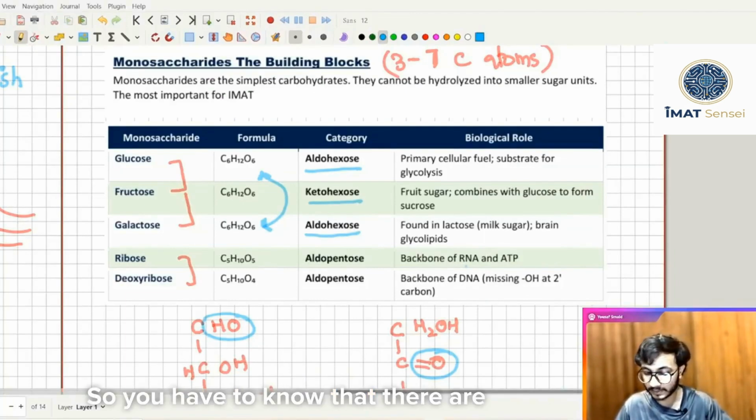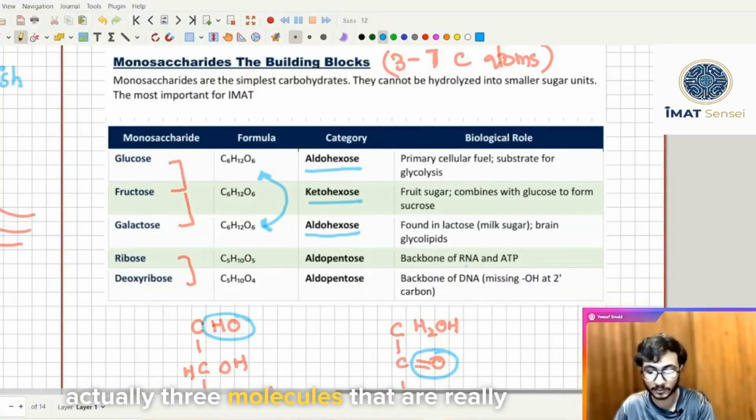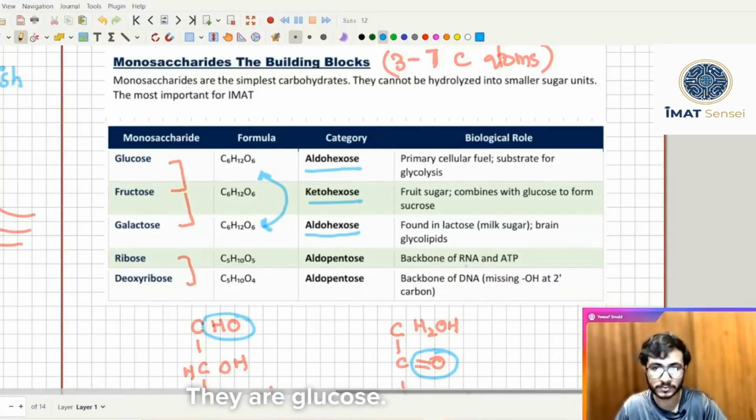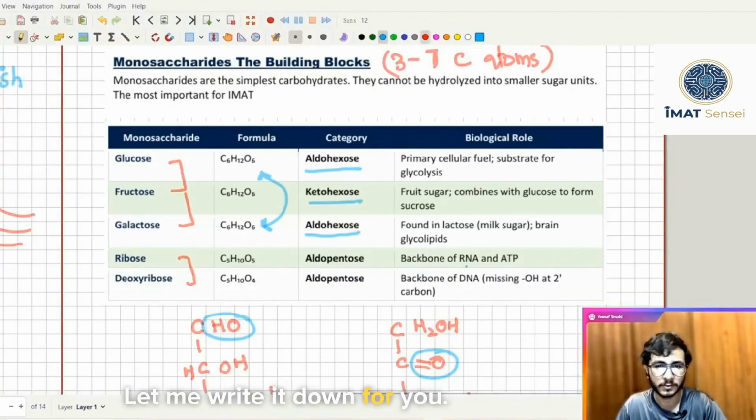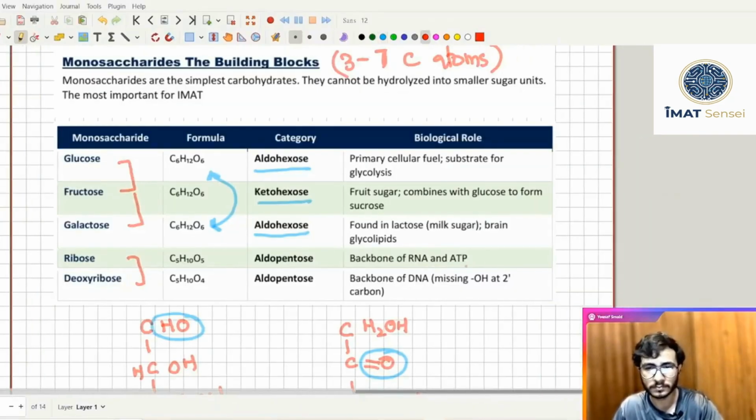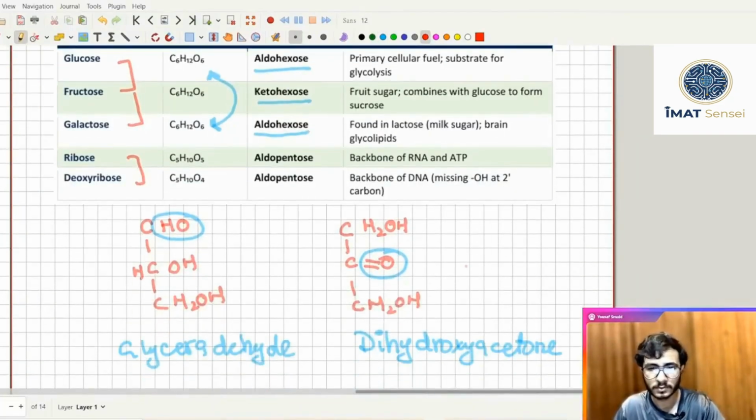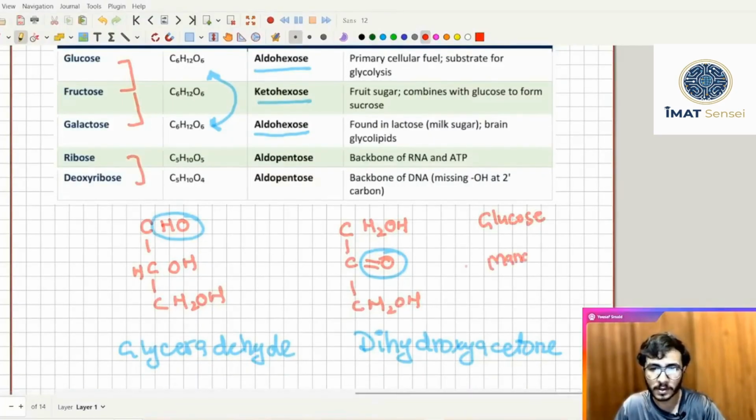So you have to know that there are actually 3 molecules that are really similar. They are glucose, let me write it down for you, glucose. The next is mannose, and the third is galactose.